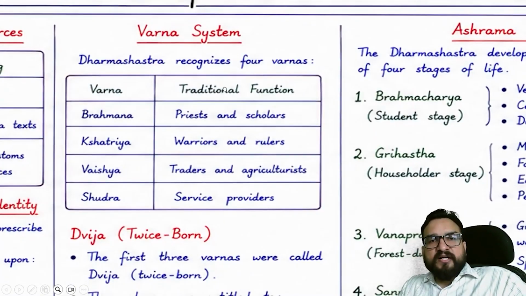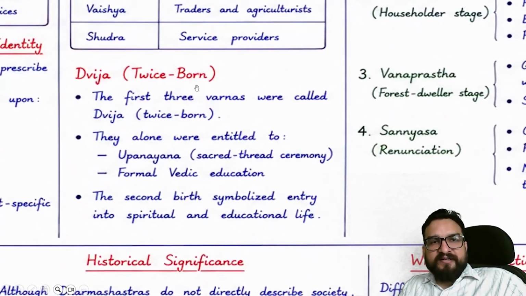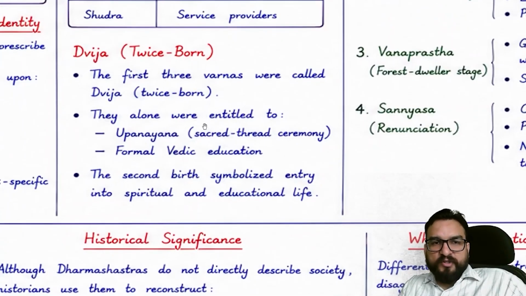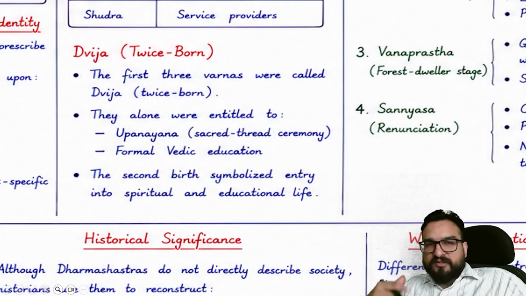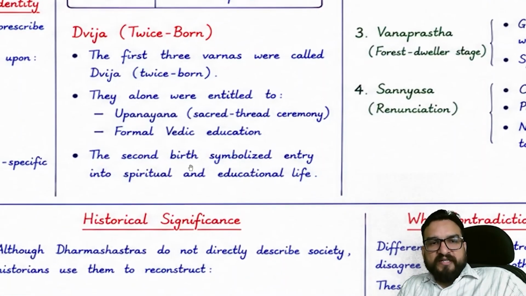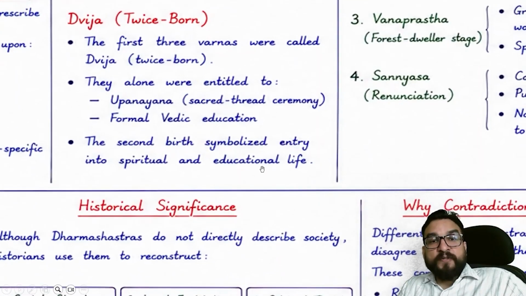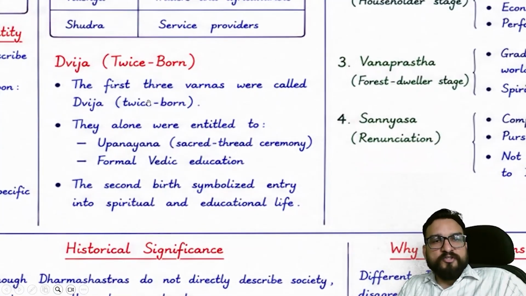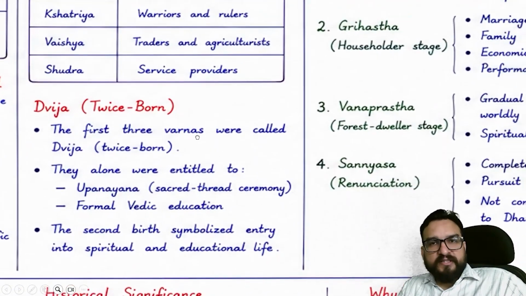Then Dharam Shastra recognizes four varnas, like this you will be finding. And the first three varnas are called Dvija, twice born. What does that mean? These people are considered for the sacred ceremony, the sacred thread ceremony. Once they are born, and it is said that once they undergo the Upanayan ceremony, they are born again, right? So formal Vedic education, the second birth symbolizes entry into spiritual and educational life. So this is twice born. The first three varnas are called twice born, and the last, Shudra, were not included in this.